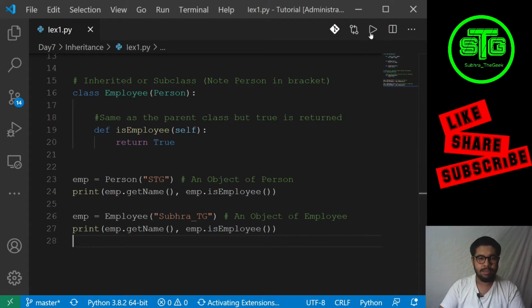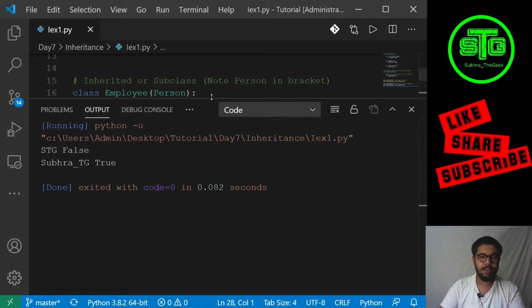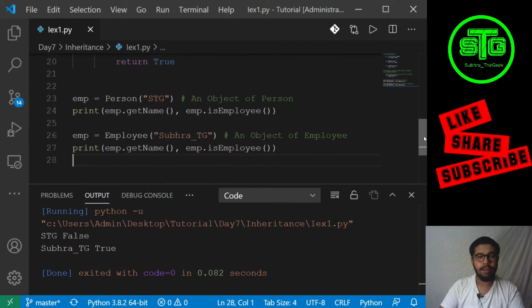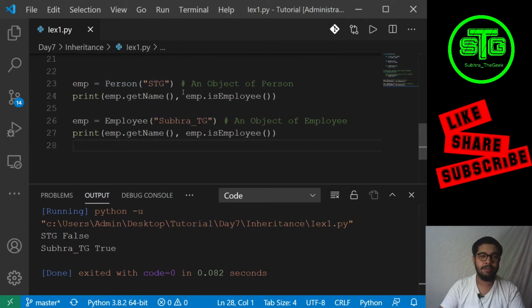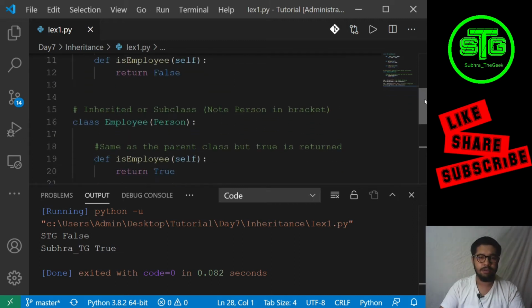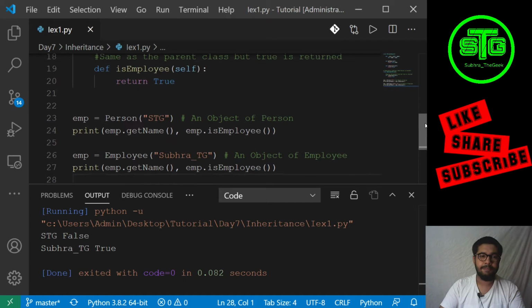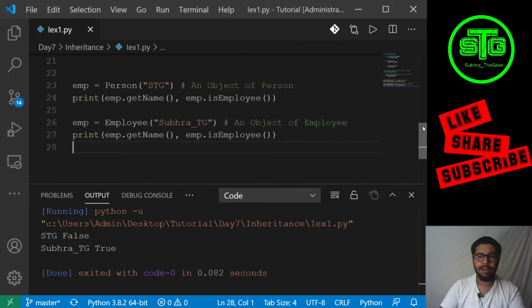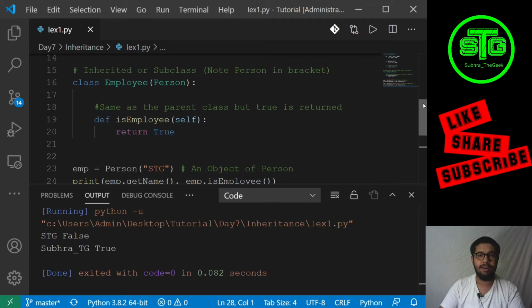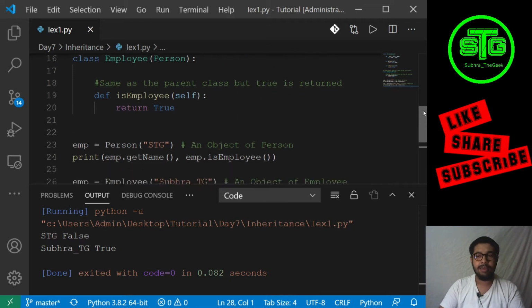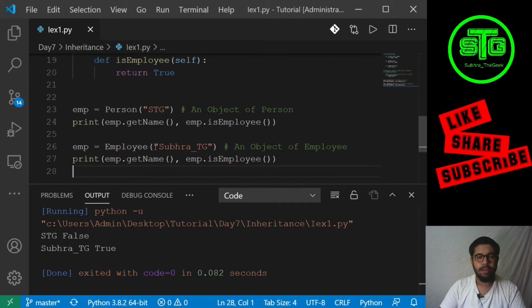Let's run this and I'll show you. While an object of Person was created, stg was passed, and it prints stg. Is employee returns false, so it's printing false. But the class Employee doesn't have the place where we assign the name. It is present in the parent class, so it is assigning the name. How it is doing that, that's inheritance, and we will talk about it. Is employee is true over here, so it returns true.